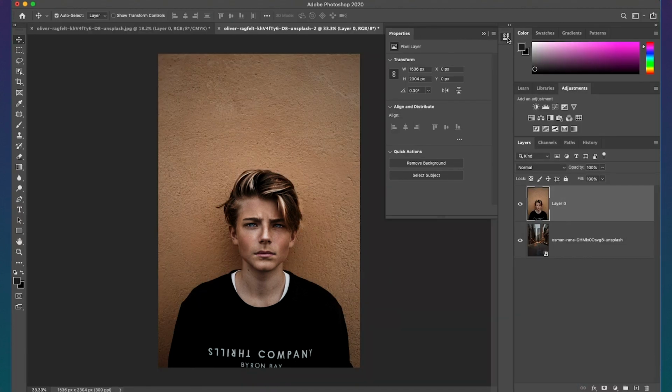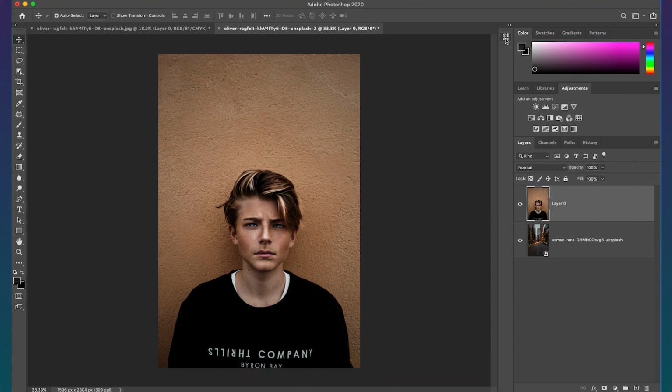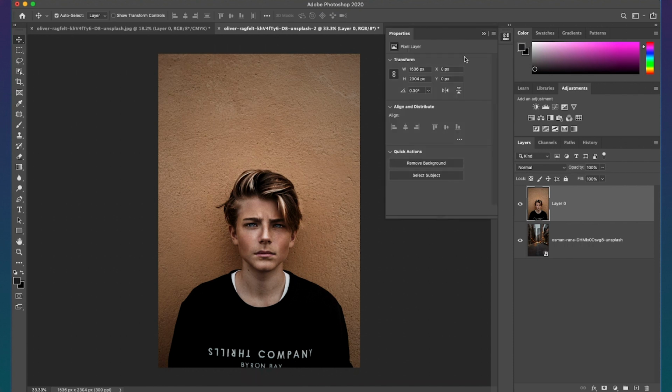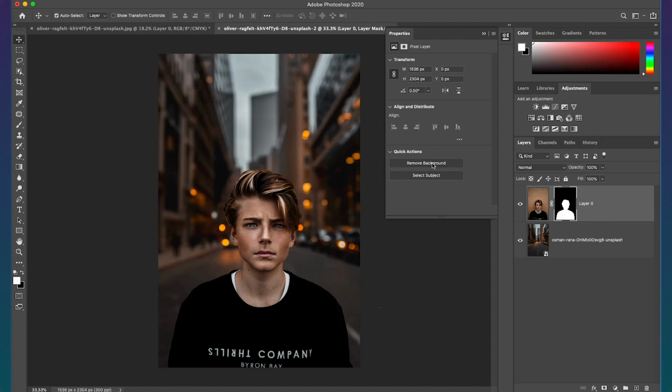I'll show you one more time. This time, I'll show you how you can also add a new background included in this one click. Just make sure you put your background layer under the image. Go to Properties and click Remove Background. And there you go, now you have a cutout of your image with a completely new background.